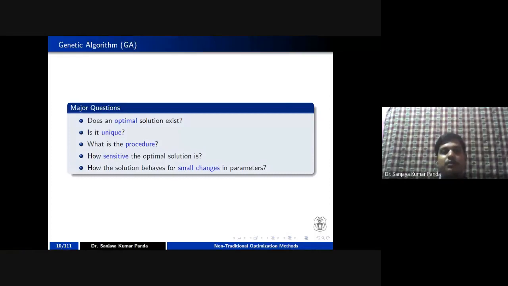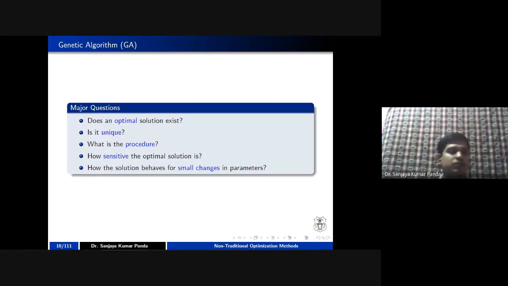Like in mathematics, whenever we are solving a particular equation, an equation may have multiple solutions. Whenever you are solving a quadratic equation, you are getting two values of x. So in a particular problem, if you are getting one solution, is that a unique solution? That is a question. And what procedure you have to apply in order to get an optimal solution or a near optimal solution? That is another question. And how sensitive is the optimal solution?